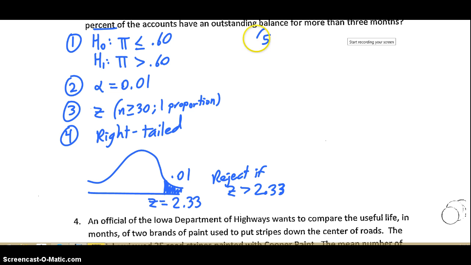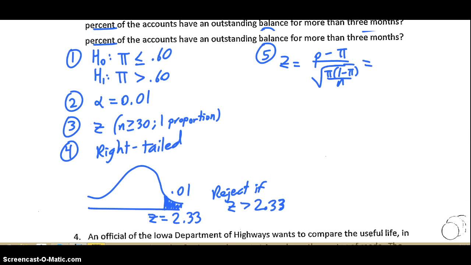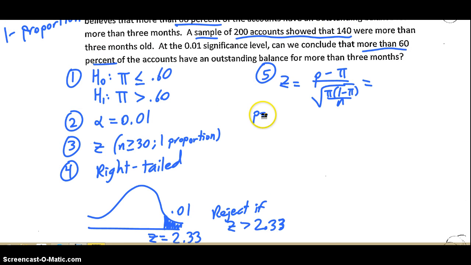So let's figure out our z. That's step 5. The z for a 1 proportion test is p minus pi over the square root of pi times 1 minus pi all over n. Alright. P is your sample proportion, so we need to figure out what P is. That was 140 out of 200, which if you turn that into decimal is 0.7 or 0.70.